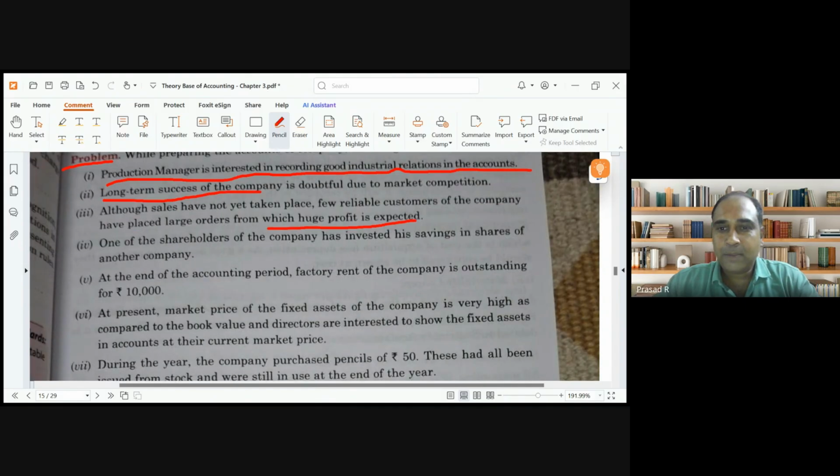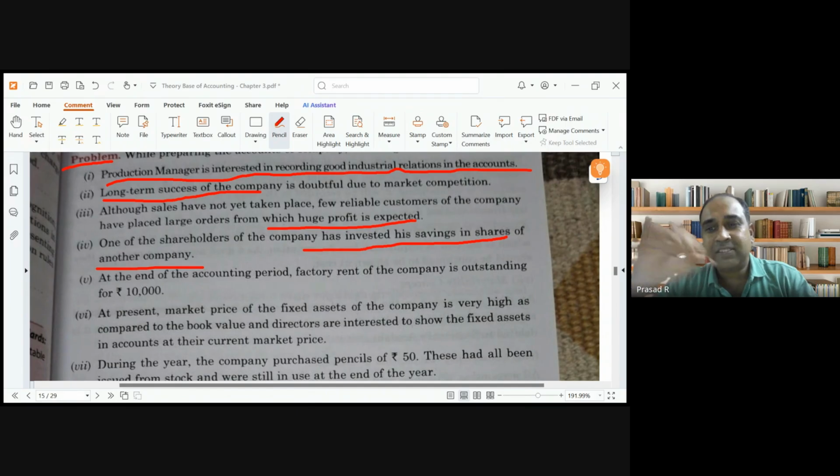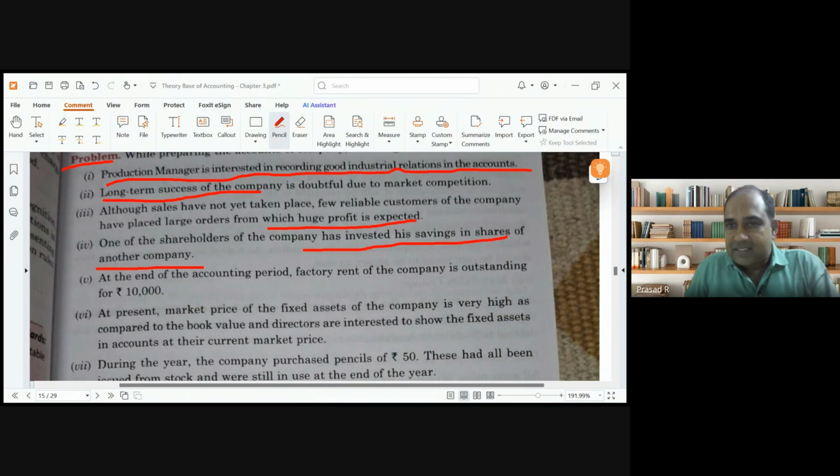One of the shareholders of the company has invested his savings in shares of another company. I am the owner, and I am investing in some other company. Whatever the owner does is not important; whatever the business does is important. Business entity concept. Clear? Whatever the owner does in his personal capacity, the business is not interested in that. We are only concerned about what a business does. So this is a transaction of the owner, not a transaction of the business. Clear?